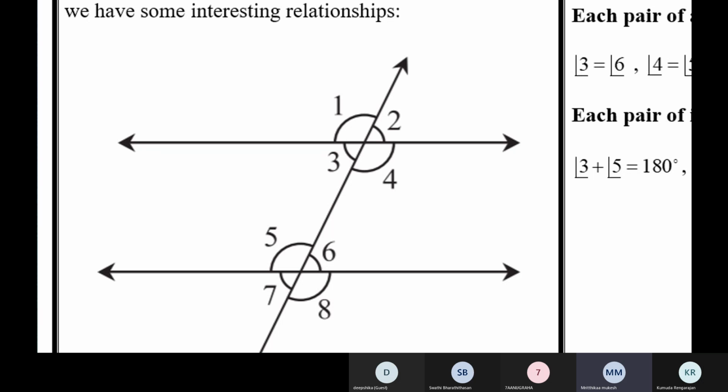2 and 8, and 1 and 7. They lie on the same side of the transversal. 2 and 7, and 1 and 8. Ma'am, I'm confusing corresponding and alternate angles. That's why I've given you the screenshots. Please go through that, I think it should become clear. Just practice identifying the angles, and tell me the pairs of allied angles.